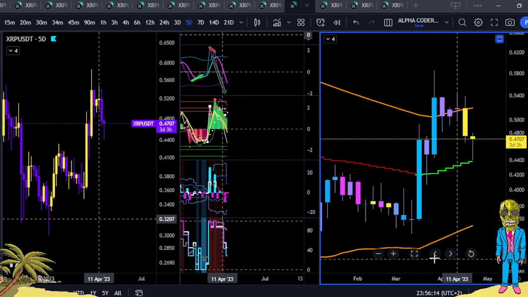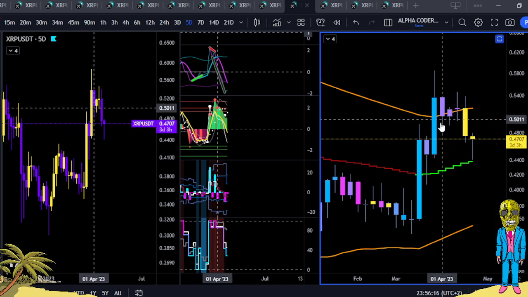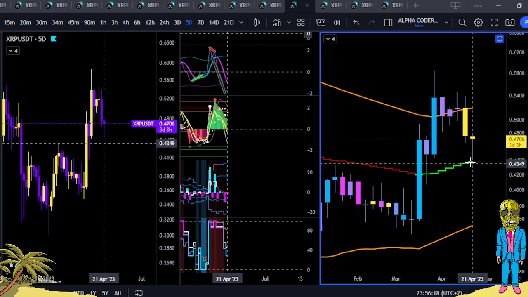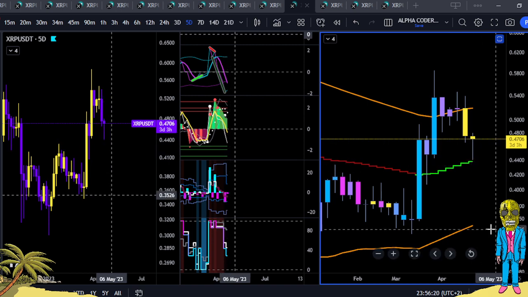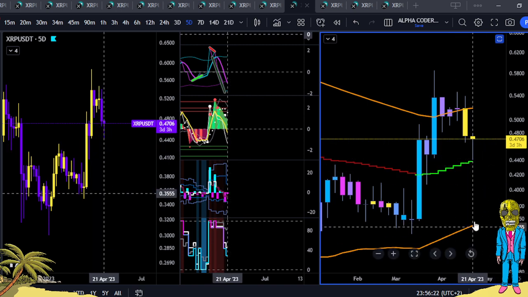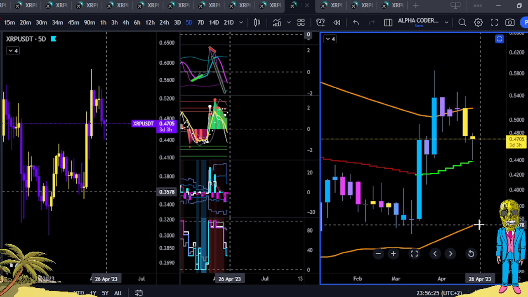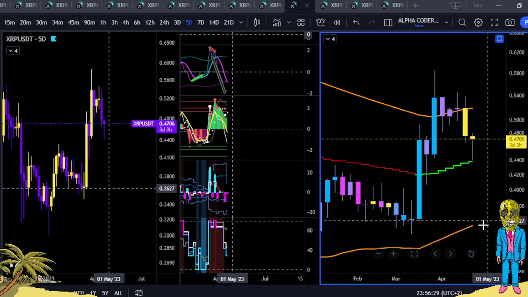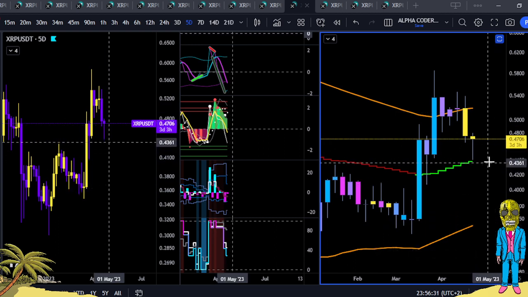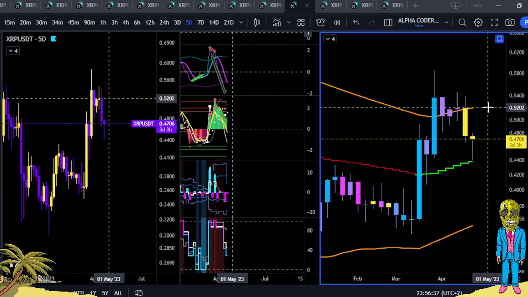This is the 5-day time frame, and pretty much any closes below the orange line, you go visit the green line. Any closes below the green line, it turns red, and you go visit 35 cents. Just call it 36 cents for now. So on the 5-day you have 36, and then the mean reversion is 43.78. And then to recover this, it needs to carry on closing above 52.02.